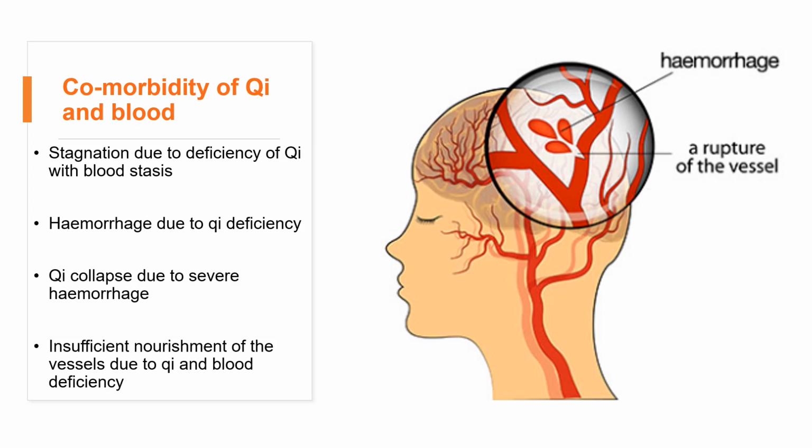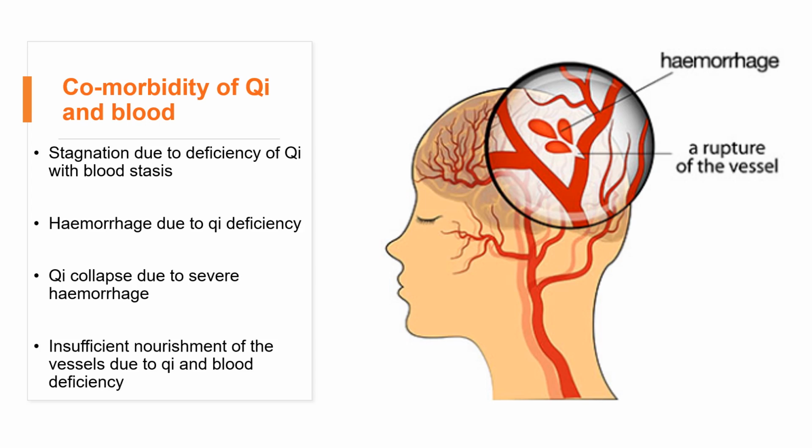So when these symptoms happen in one person, they can be categorized in two, which are qi deficiency and blood deficiency. So these can reflect in the morbidity of qi and blood. So it means the disorders of qi and blood at the same time.